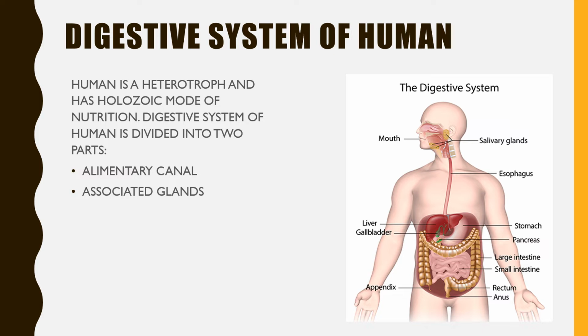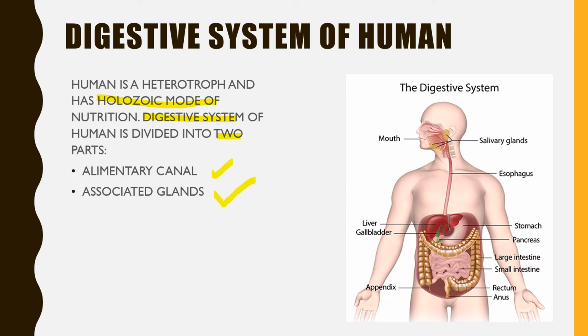Let's talk about the digestive system of humans. Humans, as we know, are heterotrophs, and show a holozoic mode of nutrition. So basically, the digestive system contains two parts: the alimentary canal and the associated glands.